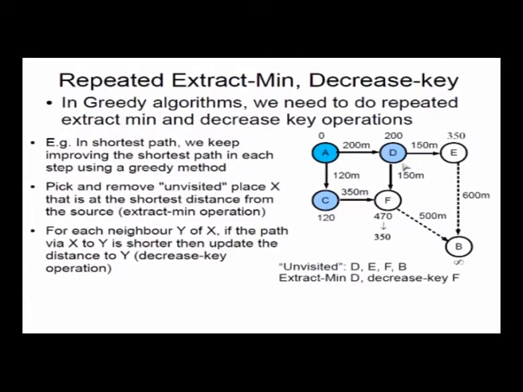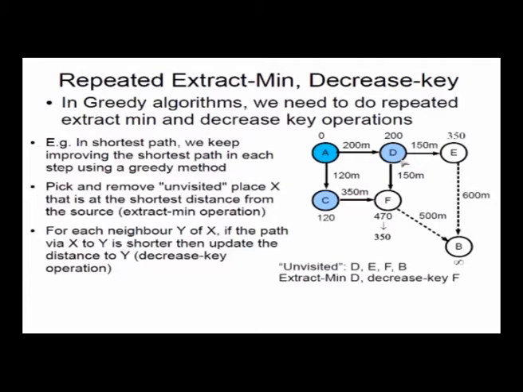So we are maintaining a list of unvisited nodes. It was initially C, D, E, F, B, then it became D, E, F, B, then it became E, F, B because we extracted D from it. So we are maintaining a list of unvisited nodes, finding from that list the minimum key value, and extracting it. That's why we are doing what we call the extract min operation. So we removed C, now we removed D, and after removing D, what do we do?